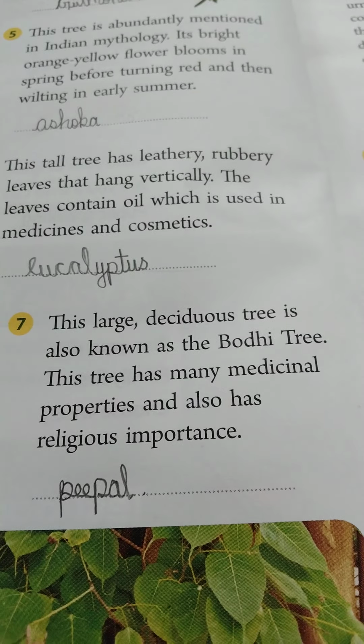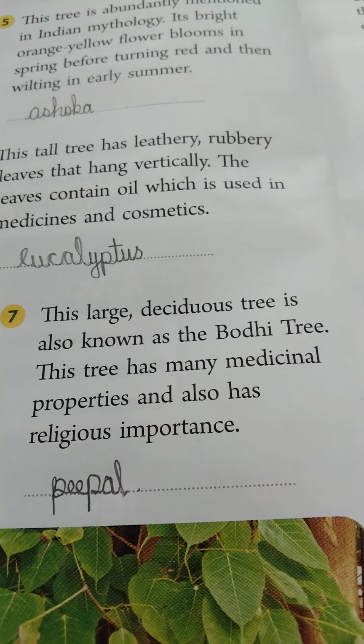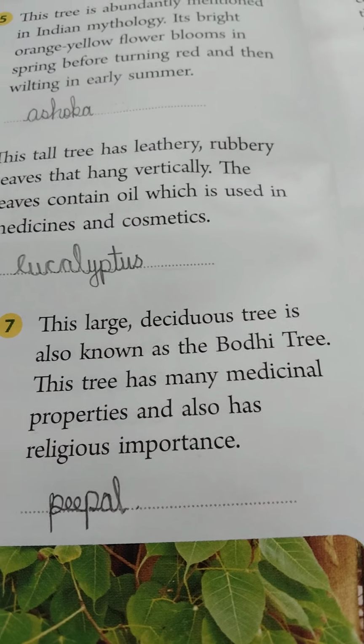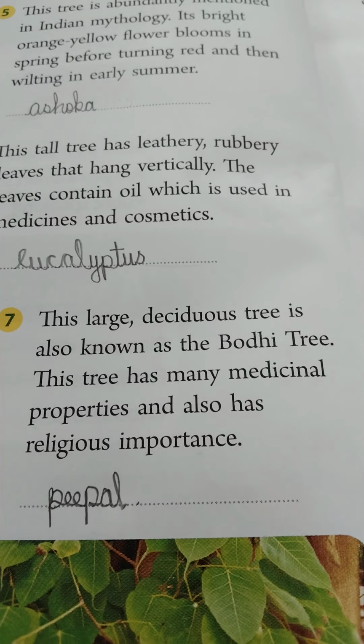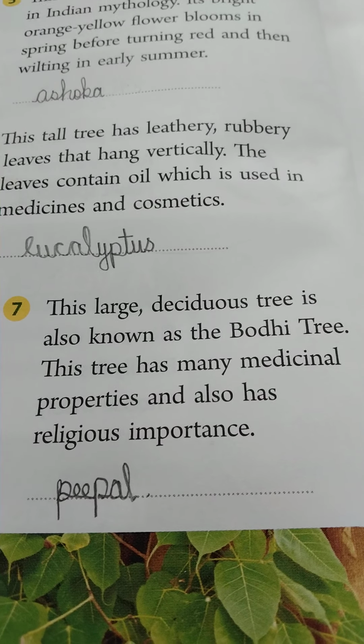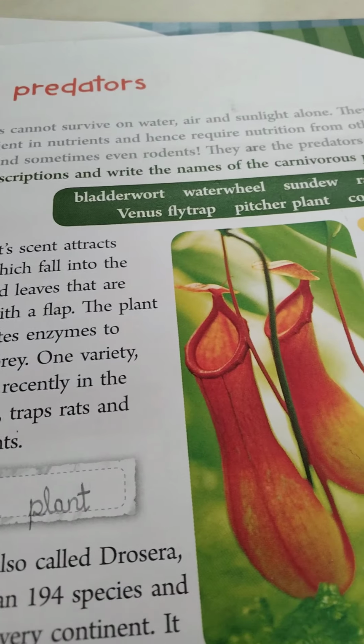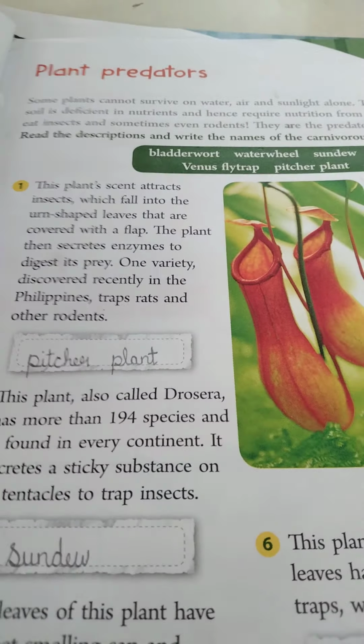Seventh one, this large deciduous tree is also known as the Bodhi tree. This tree has many medicinal properties and also has religious importance. The answer is peepal. Okay, now you would have written, isn't it, in your GK textbook. Now you have to take page number 5.